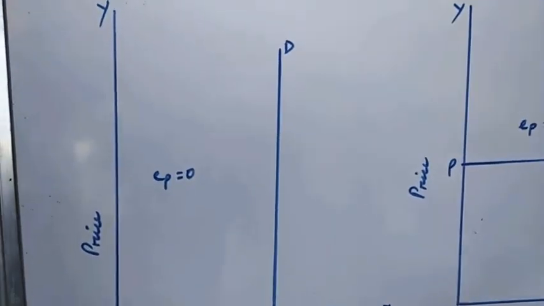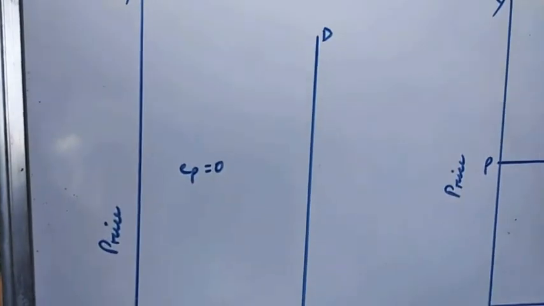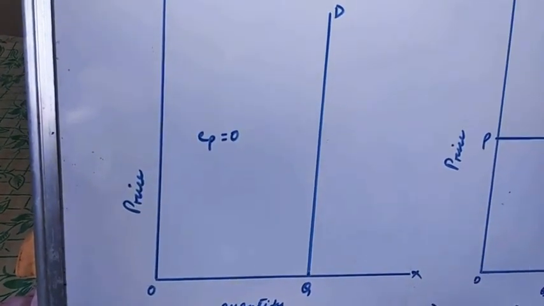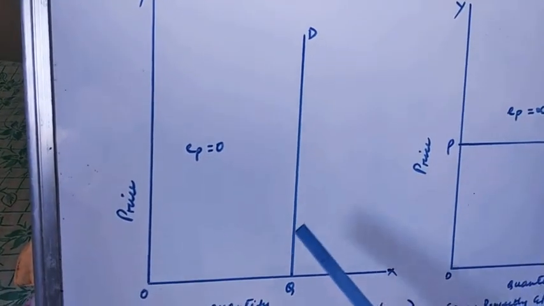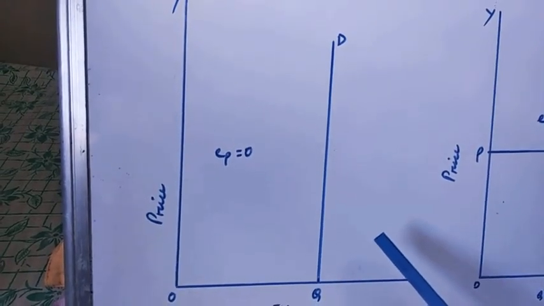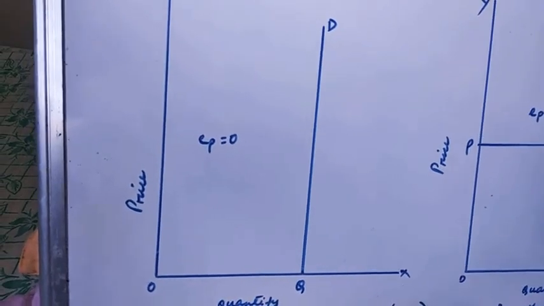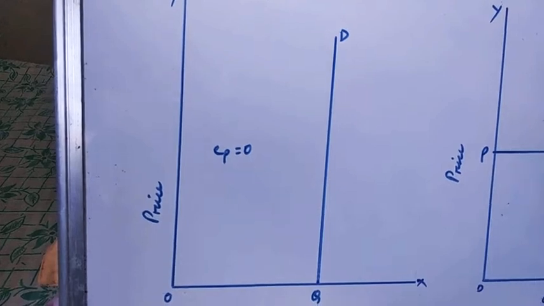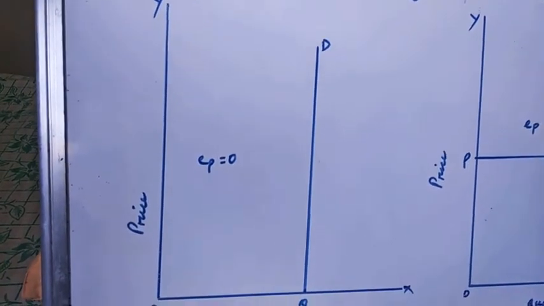An approximate example of perfectly inelastic demand is the demand of an acute diabetic patient for insulin. A diabetic patient will buy insulin at whatever price, because he has to complete the prescribed dose per week. That is the extreme case of inelastic demand.